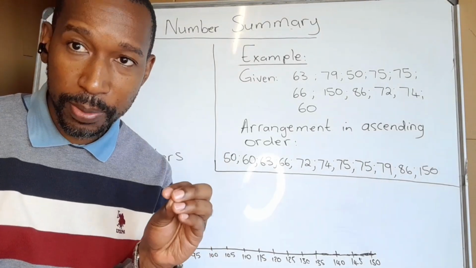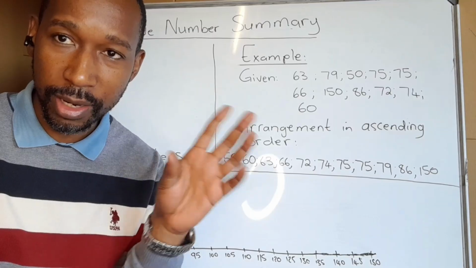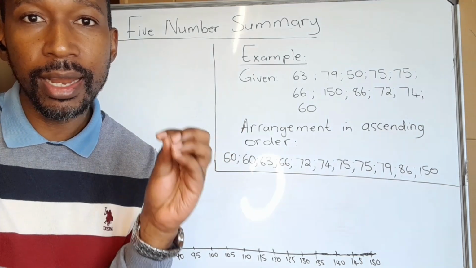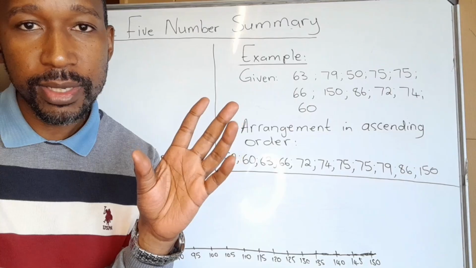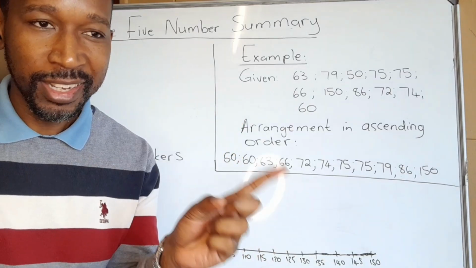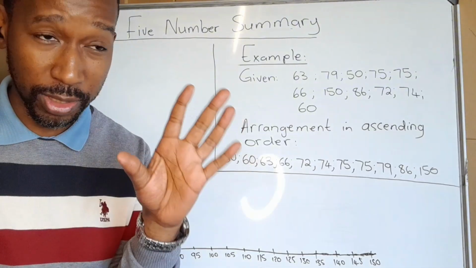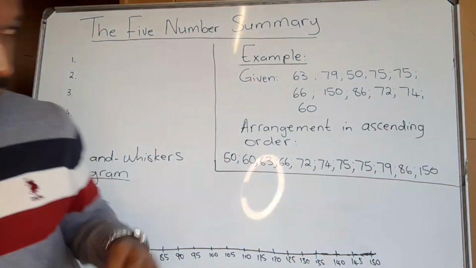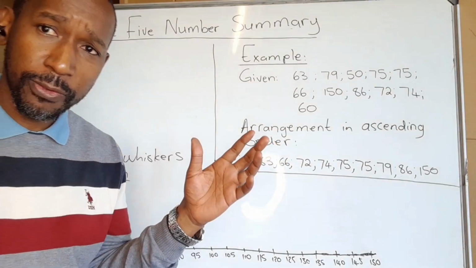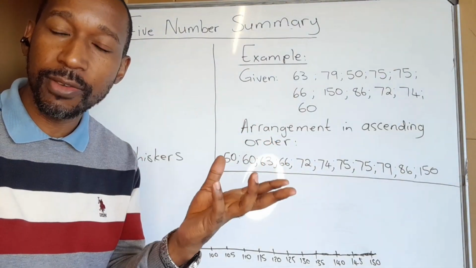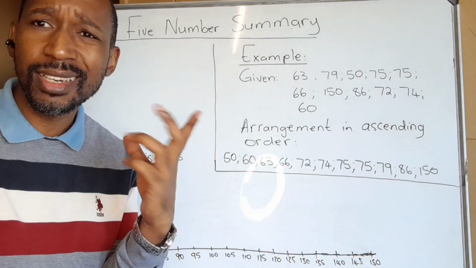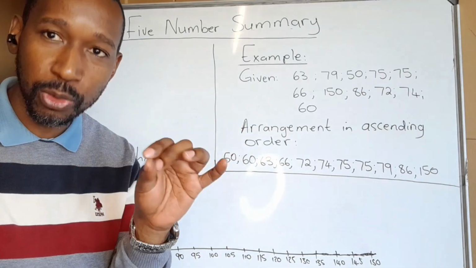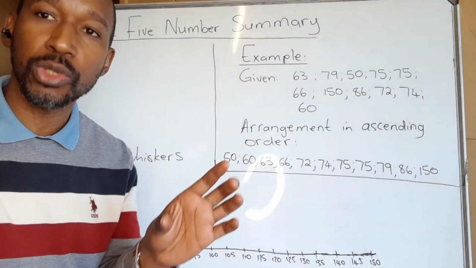Now we are going into the interpretation and summarization of data, so summary and interpretation. We are first going to look at 5 numbers that are key in analyzing data given. The 5 numbers are called the 5-number summary. It's a summary of 5 numbers that gives very important information about the data collected. We'll do it by example for the sake of easy understanding, because if I just give you the terminologies, it doesn't really make good sense, but when you see it with an example, it makes better sense, and you also get to see how to get those numbers.